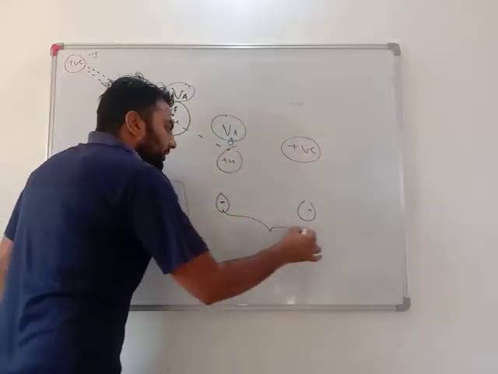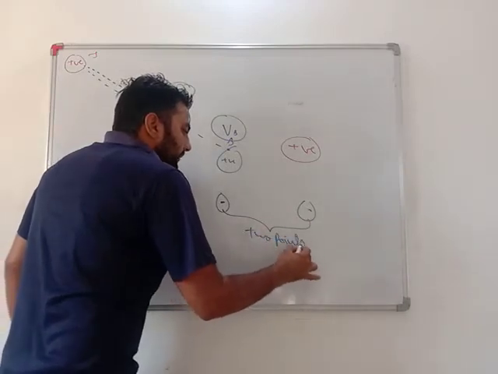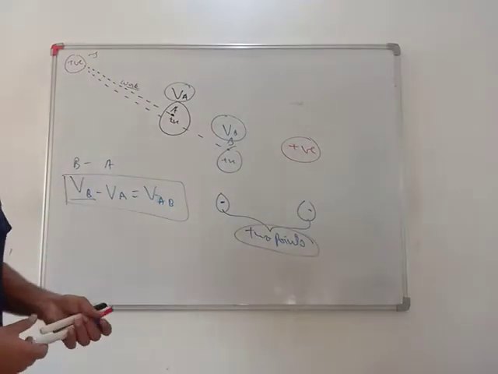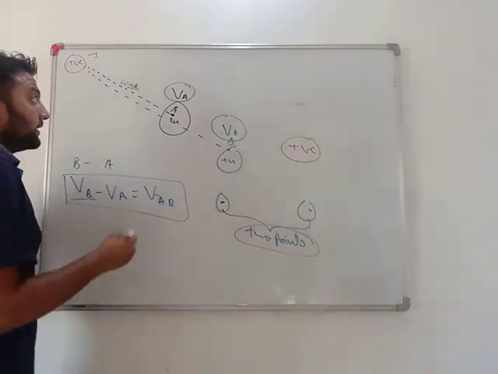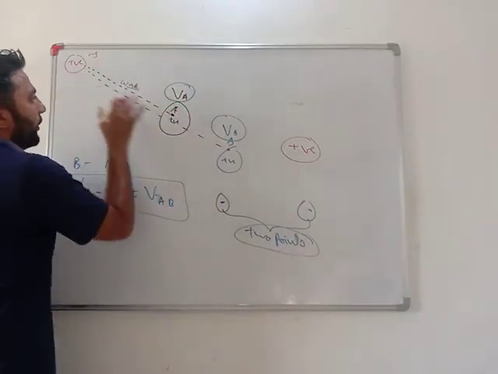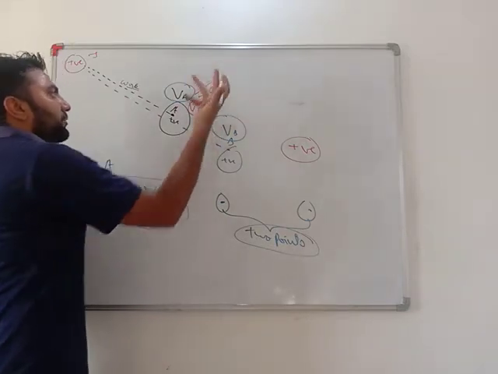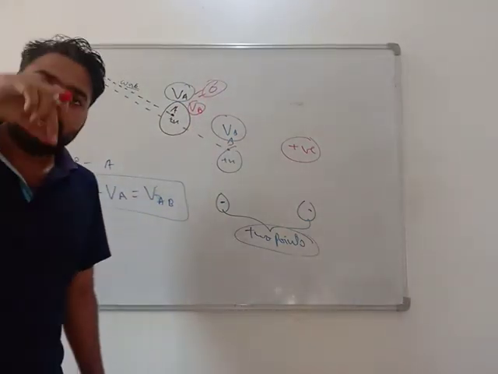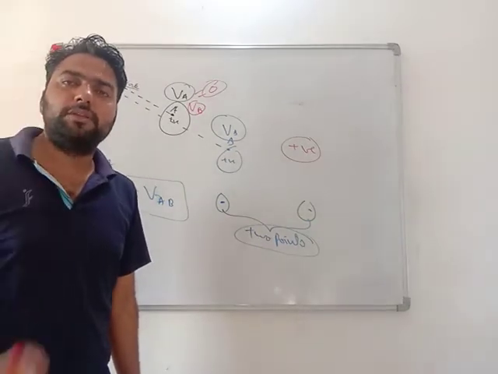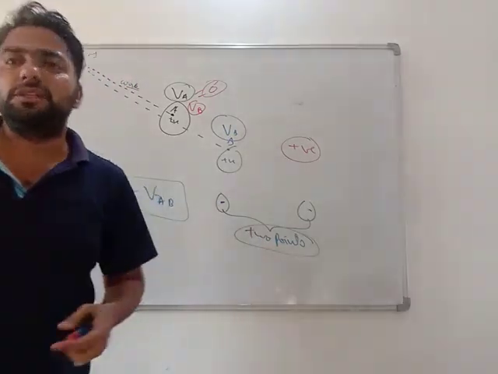Very important. Potential difference is always between 2 points. Okay, very important. If someone says point A is also this and point B is also this, VA and VB will be the same and the potential difference will be 0. At the same point, the potential difference is always 0. If there are two different points, yes, for sure there will be some potential difference.